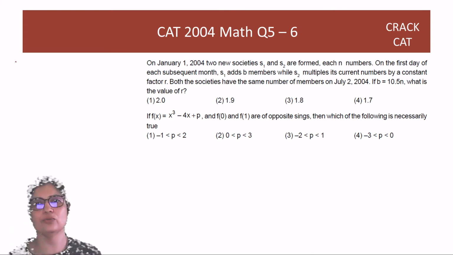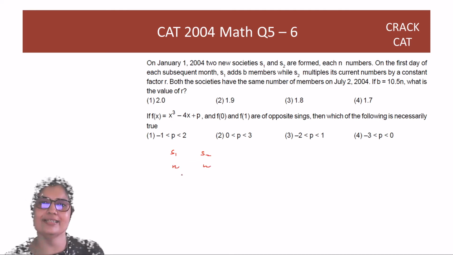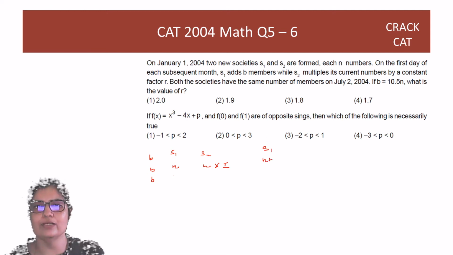On January 1st, 2004, you have two societies, S1 and S2, each having n members. S1 has n, S2 has n. On the first day, S1 adds B members. So it keeps adding B, B, B, while S2 multiplies it with a constant factor R. So at the end of 1 month, S1 will have n plus B and S2 will have Rn. At the end of 2 months, n plus 2B, and this one will have R square into n, and so on.